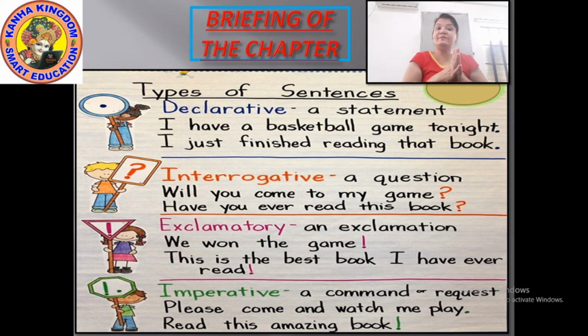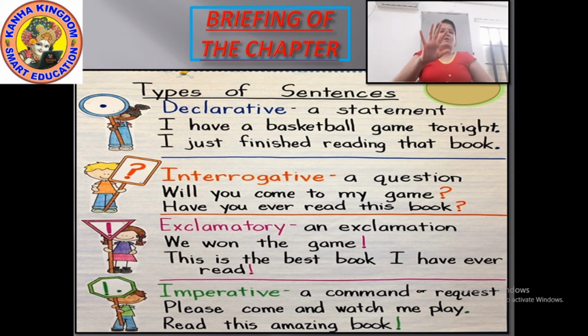Now, briefing of the chapter means whatever we have learned in part 1, part 2 and part 3. In part 1 we saw the declarative sentence and the interrogative sentence, and there I explained what sentences are, the one we did at the start of this session.